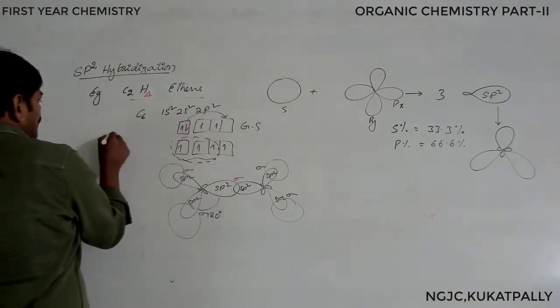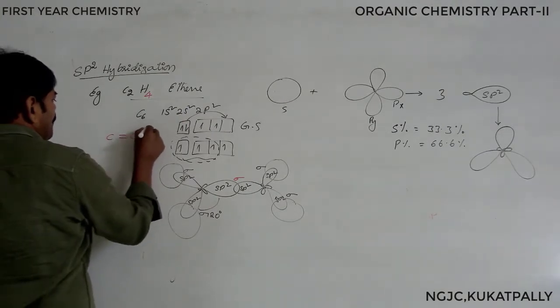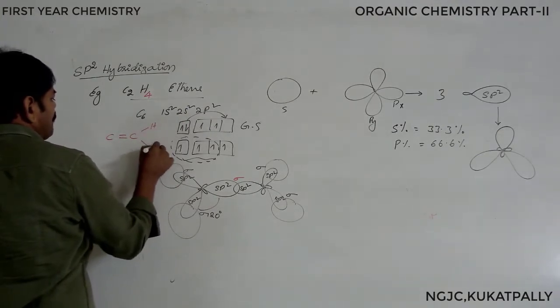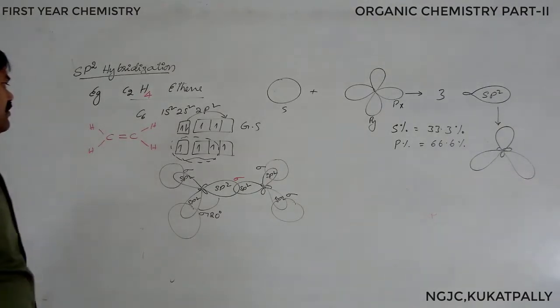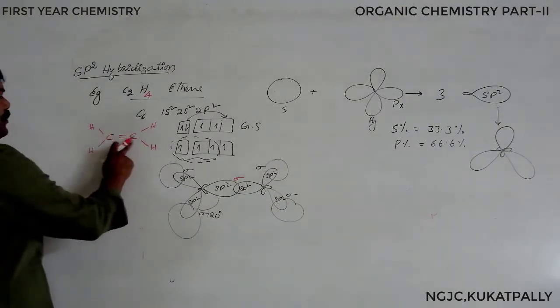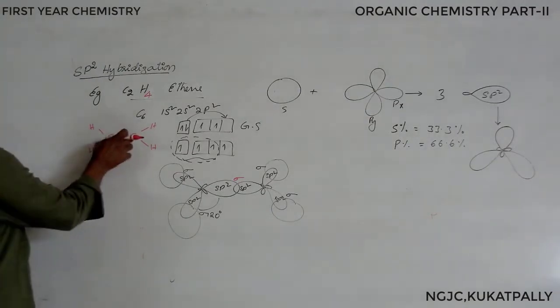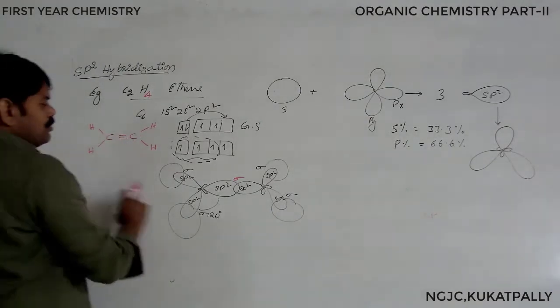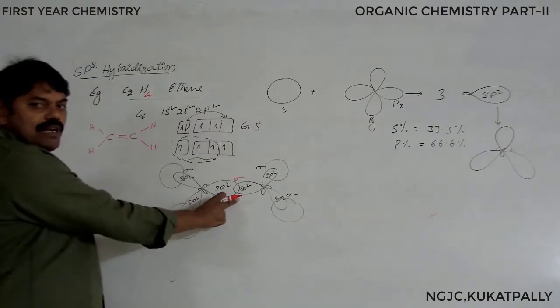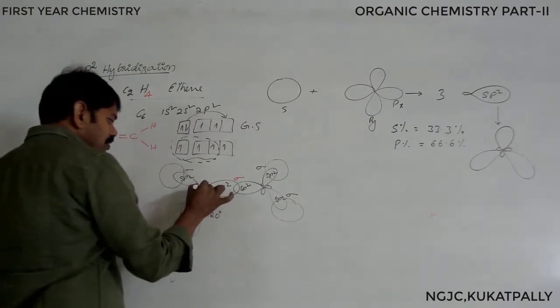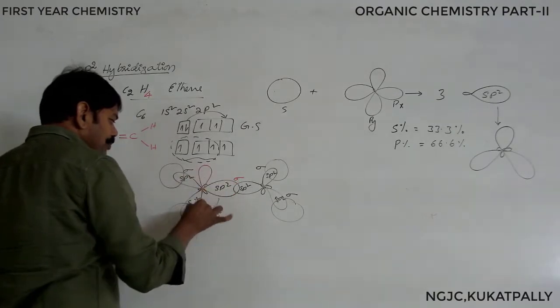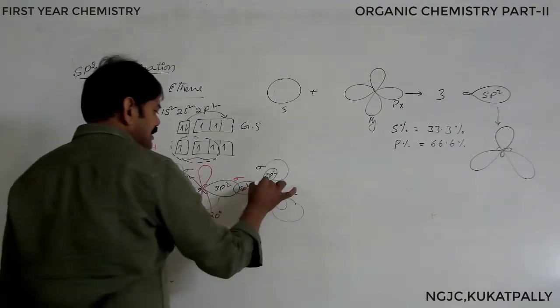If you want, we can go for the complete molecule. We can show it like this. This is the complete open structure of the molecule. Between two carbon atoms, we have shown totally 2 bonds. Among the 2 bonds, one is a sigma bond. After the sigma bond, we have to discuss that a pure p orbital is left on each carbon atom.